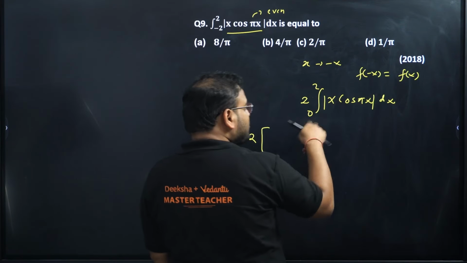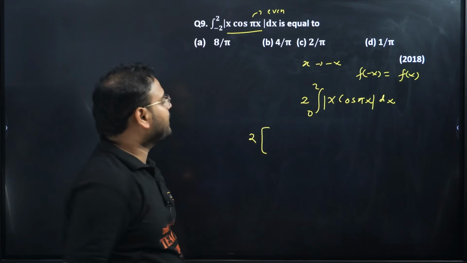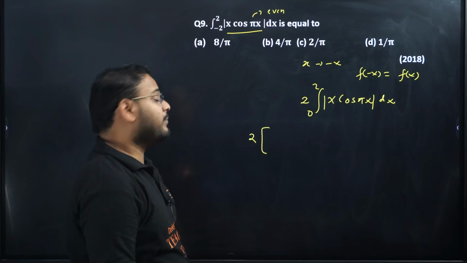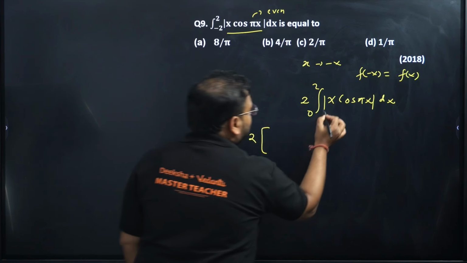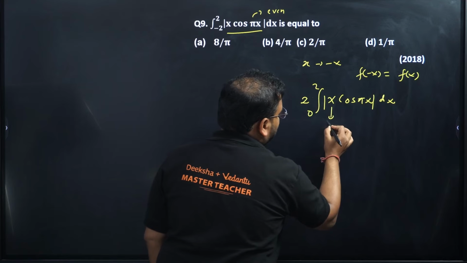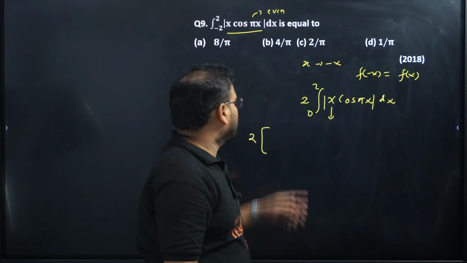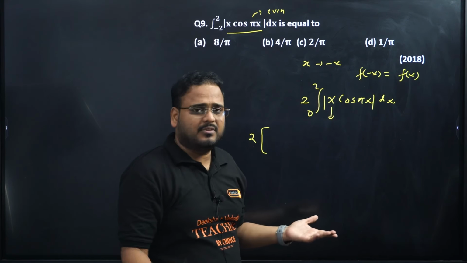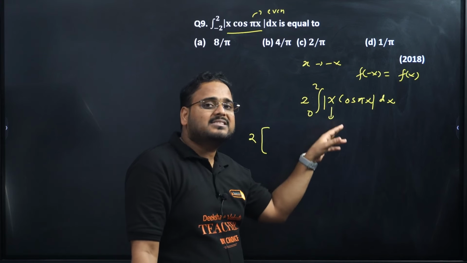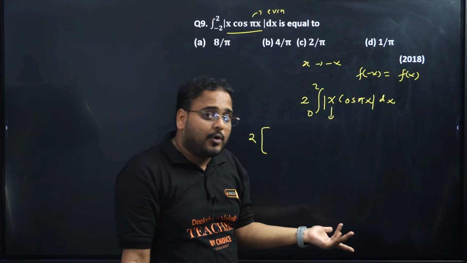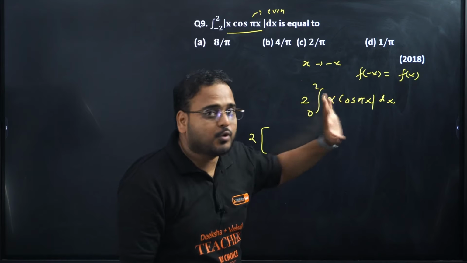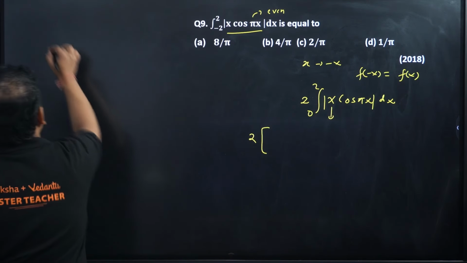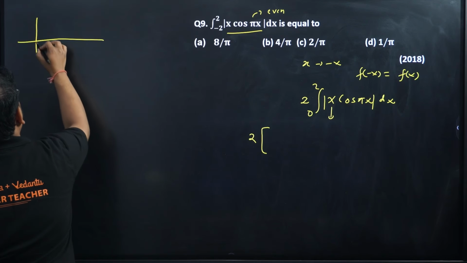Now, in 0 to 1, think about it. 1 or 1 by 2? 1 by 2 actually. Do you need to worry about x? No, because the limit is 0 to 2, so x will be positive. Listen to me, x in 0 to 2 is positive, so don't worry about that. Only worry about cos pi x. Graph of cos.